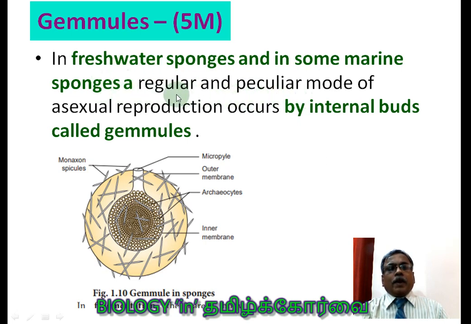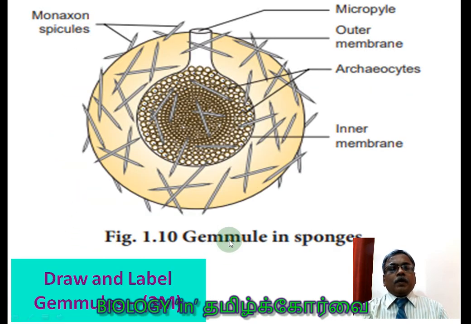Regular and peculiar, again two conditions are given. In addition to the regular reproduction method, a peculiar mode of asexual reproduction occurs in freshwater sponges and marine sponges, by internal buds. Here also they are giving internal buds, so you can consider it an endogenous type of budding called gemmules. So this is the gemmule structure in sponges. This alone can be asked as a diagram question: draw and label the gemmule, or they may give the diagram and ask you to label the parts.